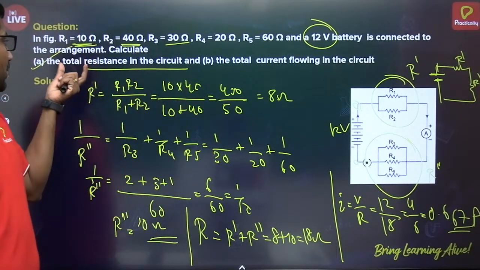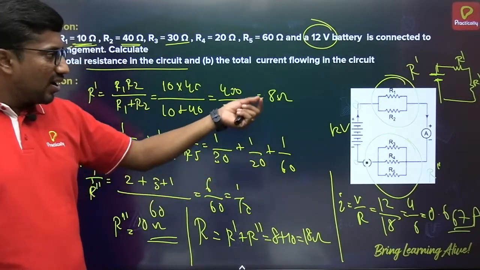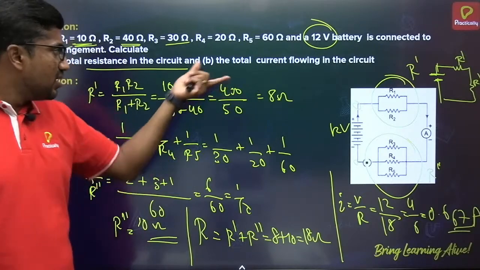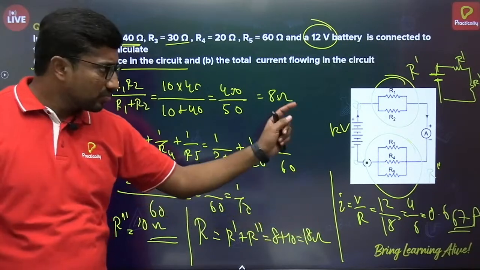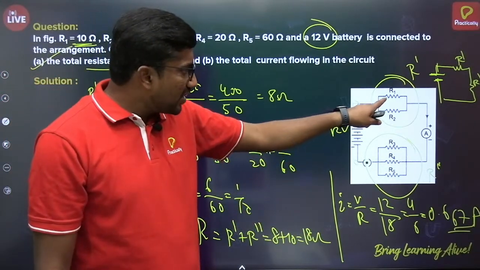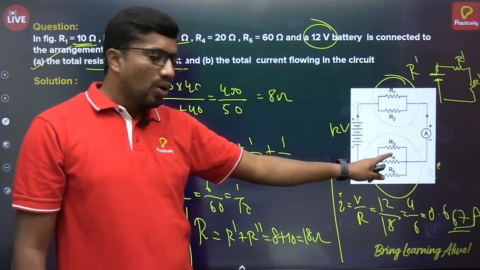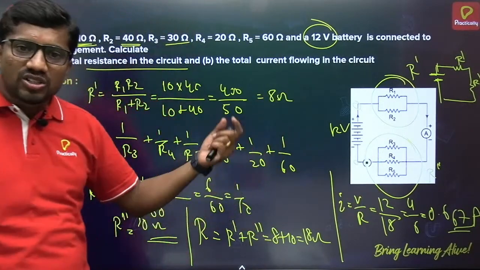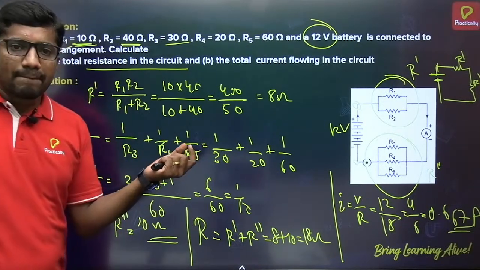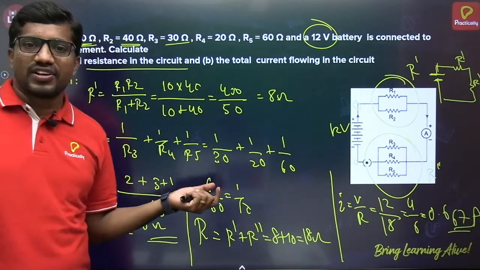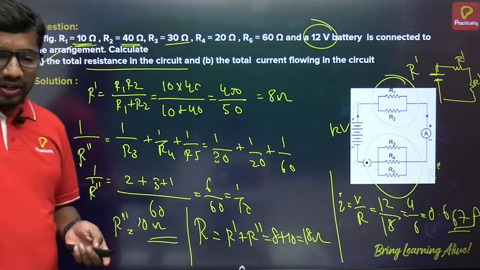Based on the requirement, if you want to calculate total resistance, yes, we calculate total resistance, or else whatever they ask in the question. In this one they asked for total current, so you need total resistance. But sometimes they may ask to calculate the current flowing through R1, R2 only, or through R3, R4, R5. Then also you have to apply Ohm's law. You can solve such questions by using the combination of resistors as well as Ohm's law. Okay, fine. Now let's move on to the next one.